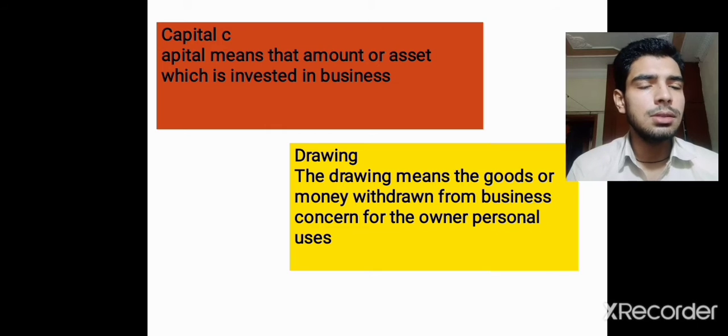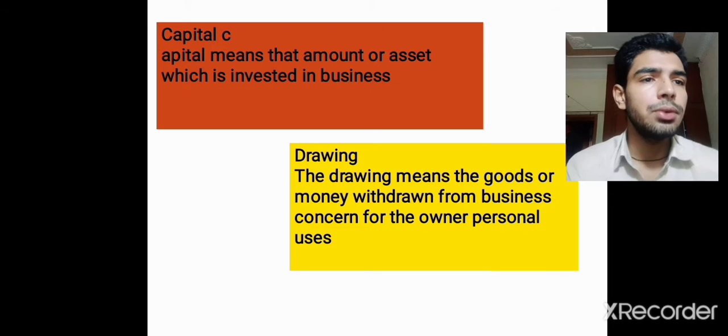Second, drawing. Drawing means the goods or money withdrawn from the business concern for the owner's personal use. It means drawing is money that the proprietor takes for his personal use from the business, and drawings will be deducted from the capital.